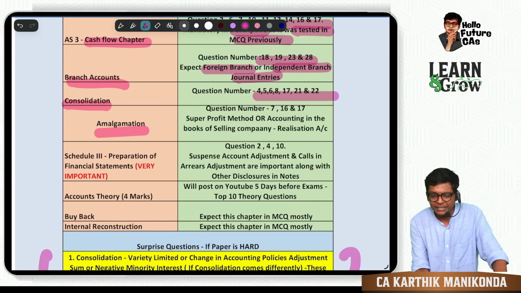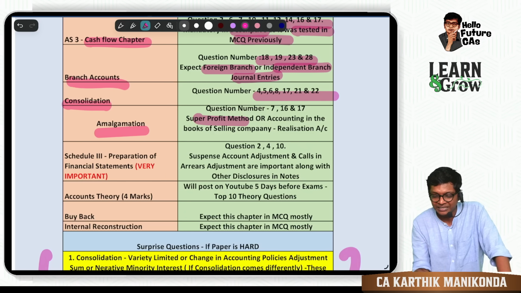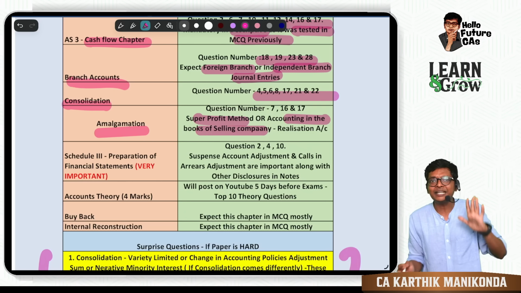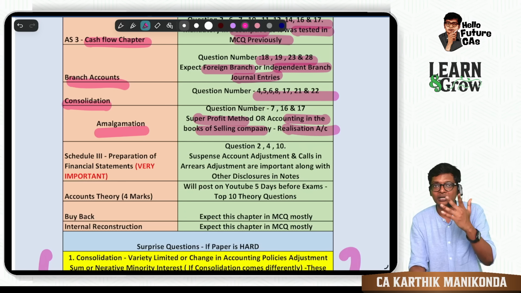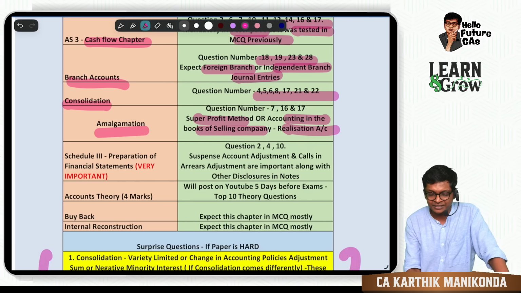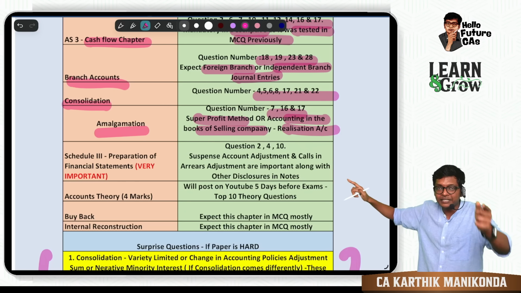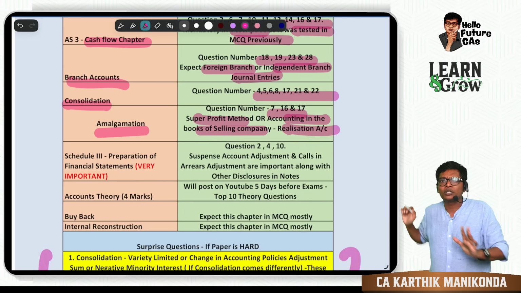Amalgamation: you mainly focus on the super profit method. Again, this time they are yet to test this full-fledged. Or accounting in the books of the selling company. Realization account is not tested in the last one or two attempts. You focus on that. This time I'm expecting that. I gave relevant question numbers 7, 16, 17, which are based on super profit and accounting in books of the selling company, guys.